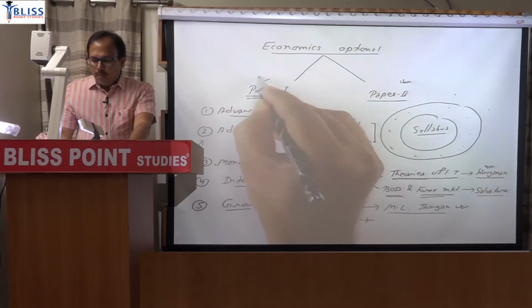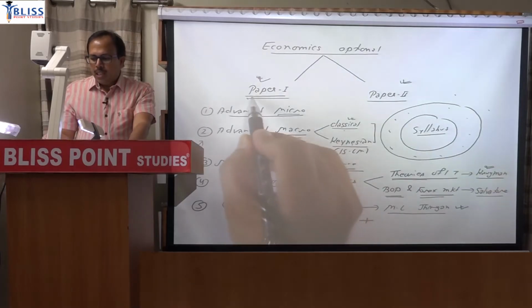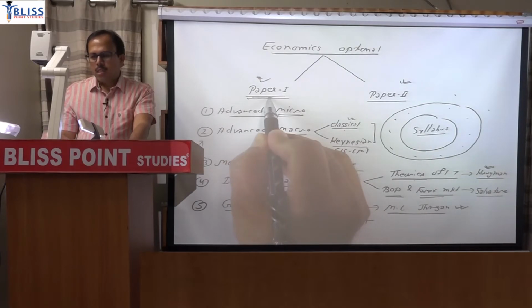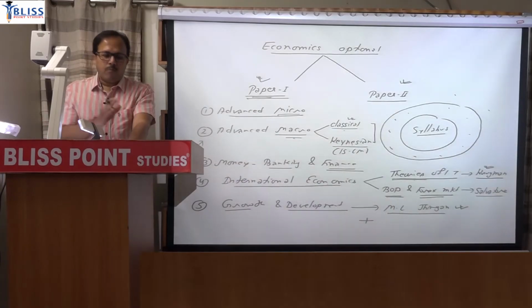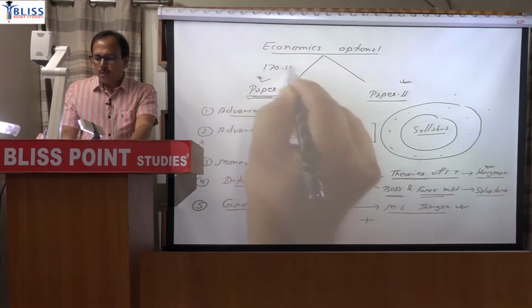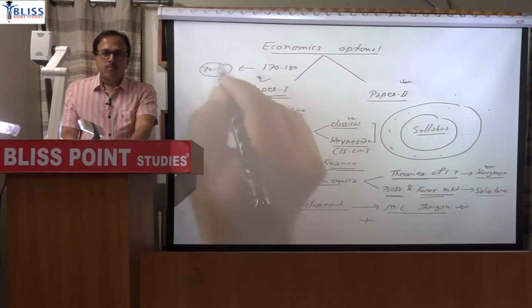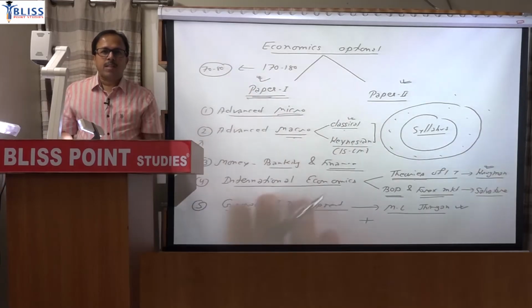In paper 1, the nature of the paper is more objective and fact-oriented. If you know the theory, only then can you explain it. So there is a greater risk involved. If you know better, have practiced a lot, have written one question many times, and then apply that concept in the examination hall, you can score very high. You may score 170 or 180, but you may also end up with only 70 or 80. That is a range of 100 marks.